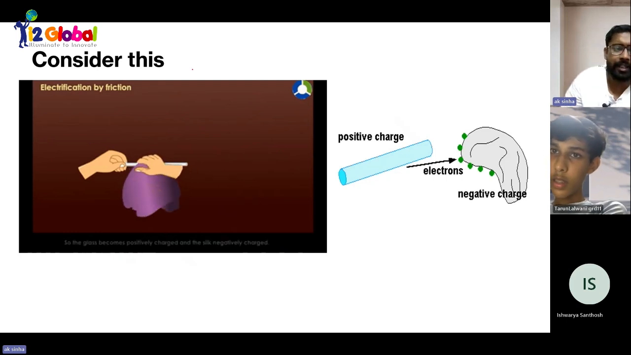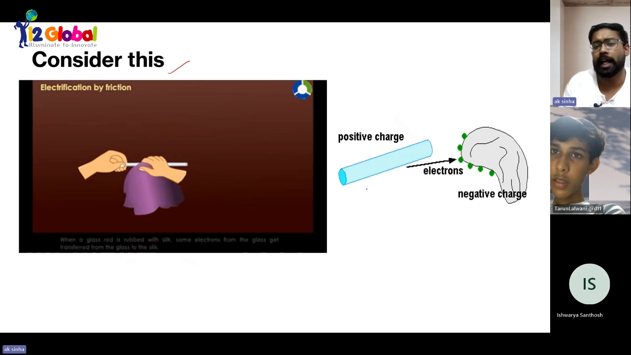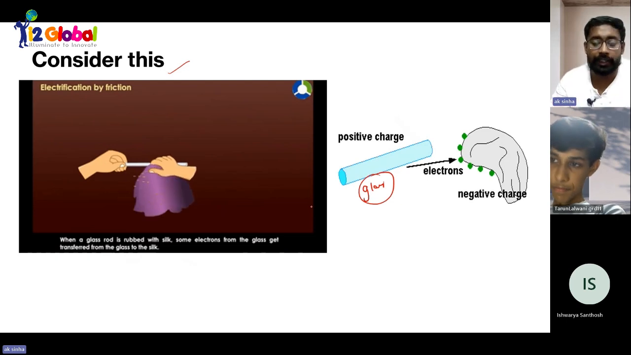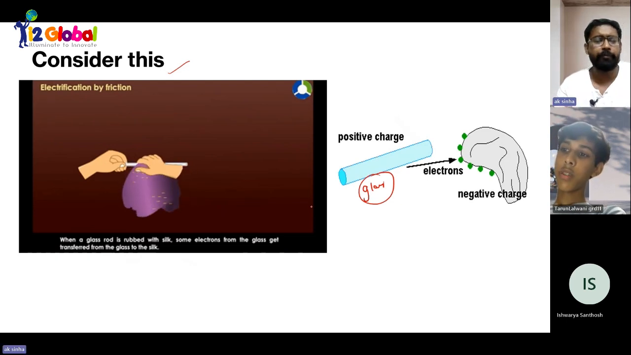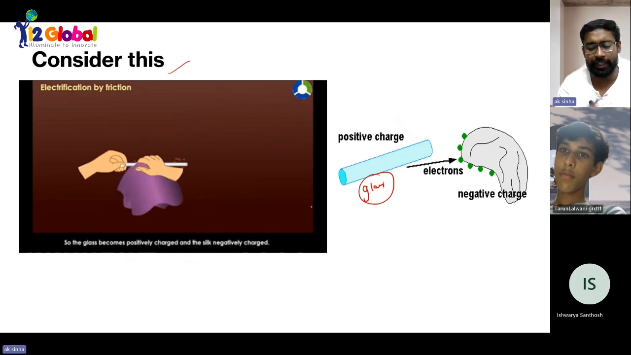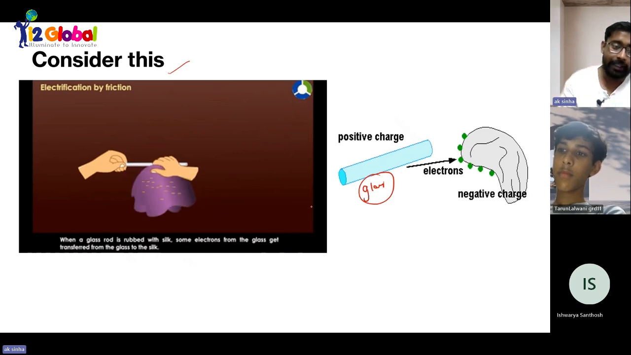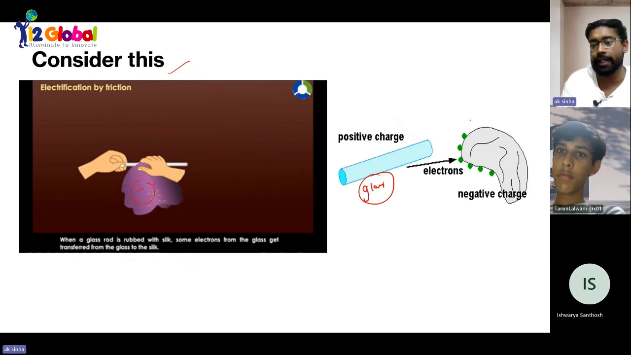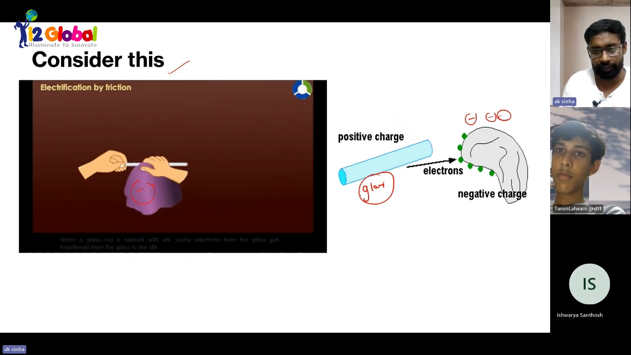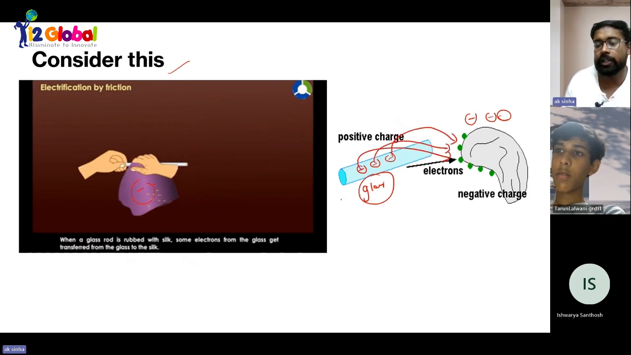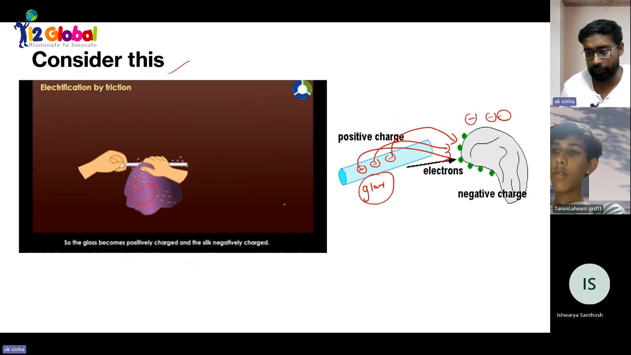And now, beta, I'm considering this case. Let's suppose we have a glass rod. Got it? And what we are doing? We are rubbing it with a silk cloth. If you take any other cloth, then the deposition and extraction of charge will be different. But if you take a glass rod and silk cloth, then after rubbing, this silk cloth will acquire negative charge. Why? Because some electrons from the glass rod will be transferred to the silk cloth.